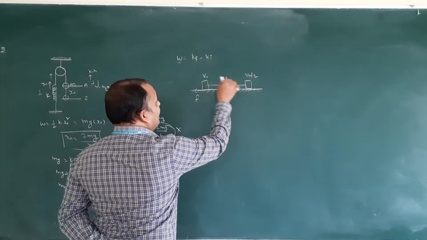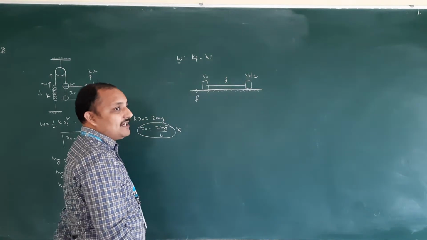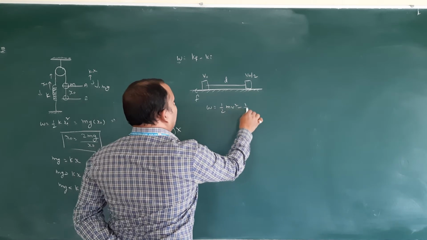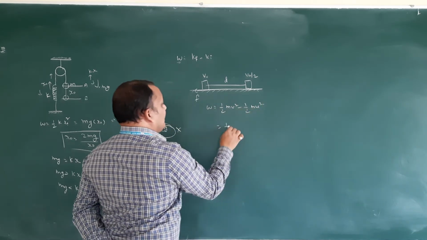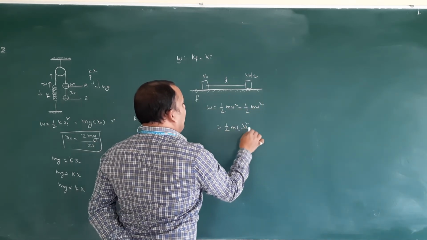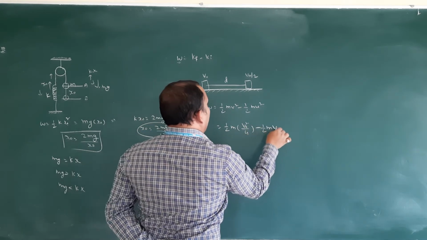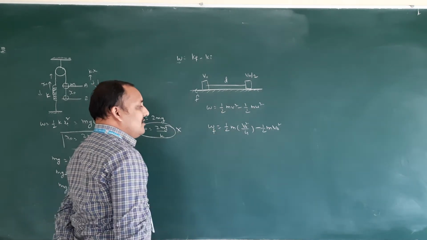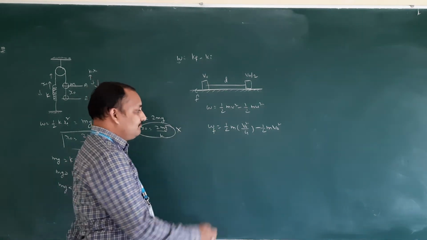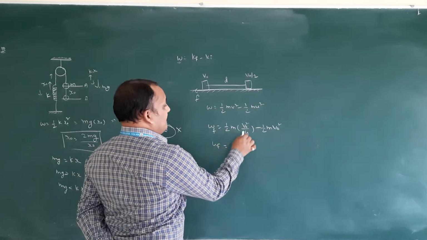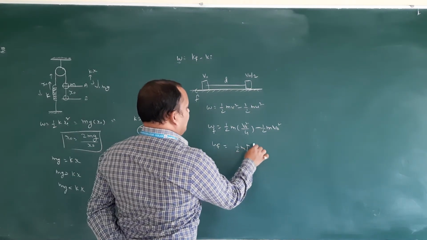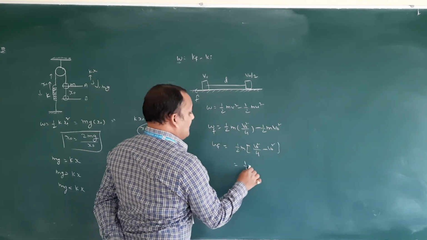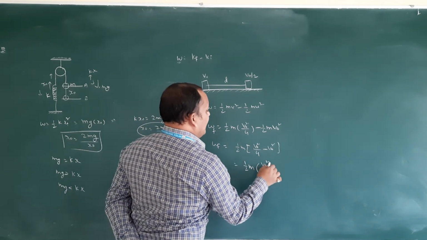So when they give velocities, we can do by applying work energy theorem. W is equal to half mv square minus half mv naught square. Half m v naught square by 4 minus half m v naught square. So this is your work done by frictional force. So half m is common. V naught square by 4 minus v naught square. So half m v naught square minus.